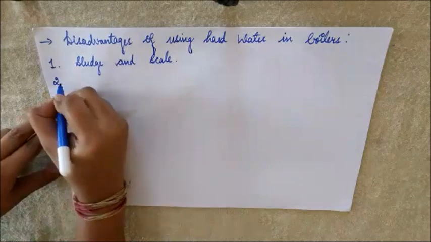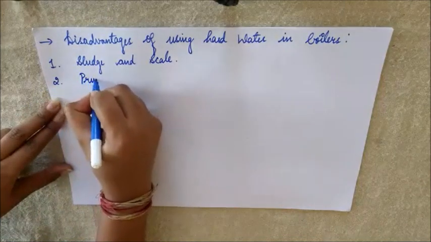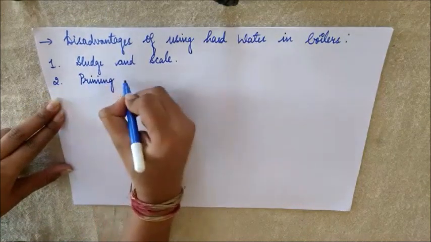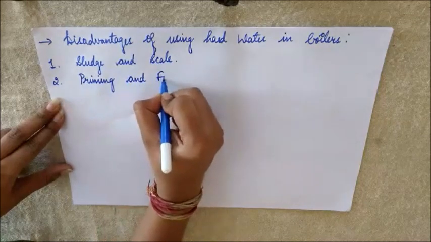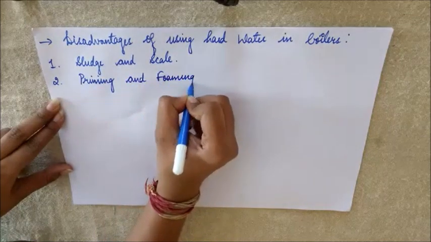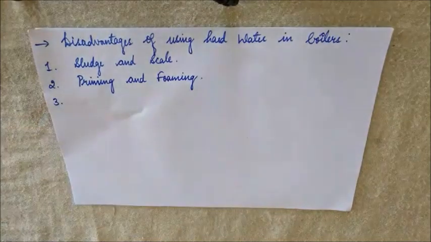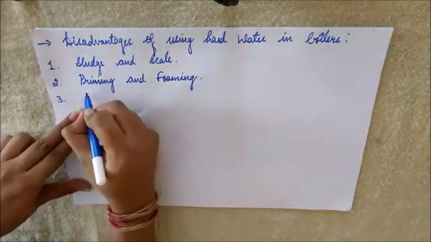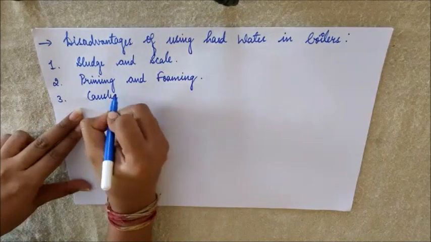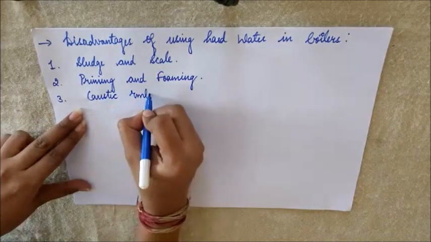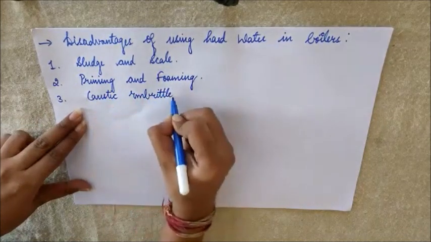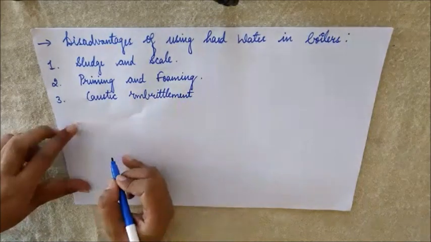Second, it leads to the formation of priming and foaming. Then next, it causes caustic embrittlement in the boiler.